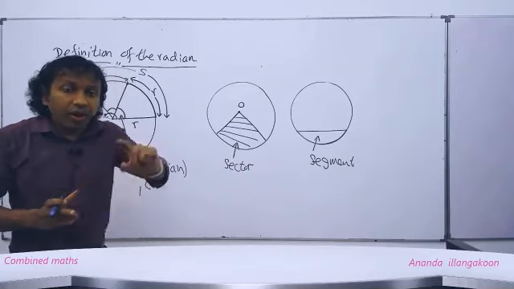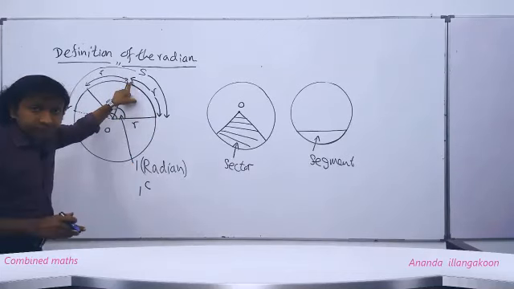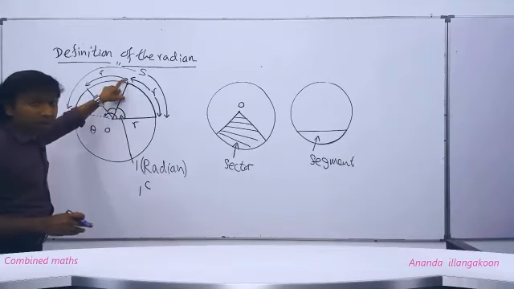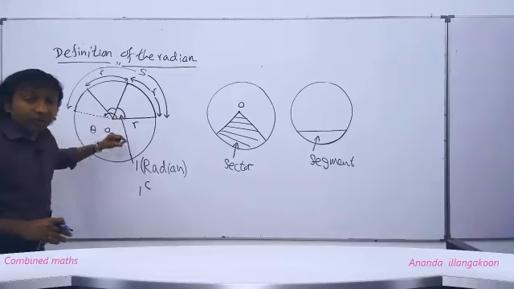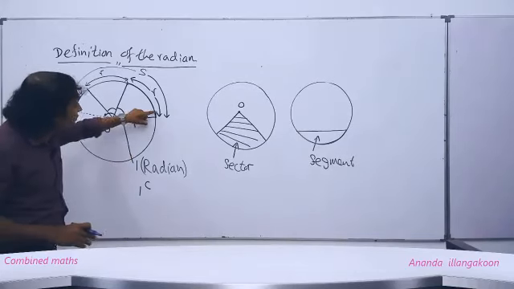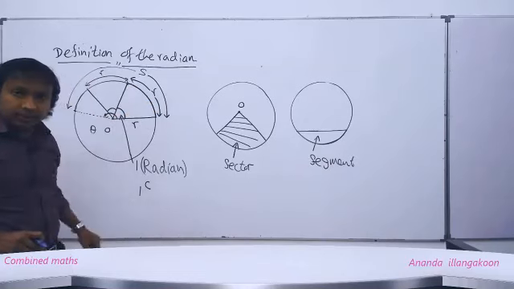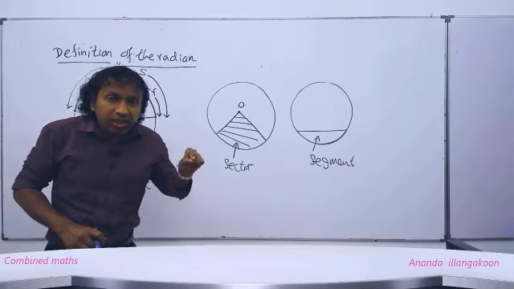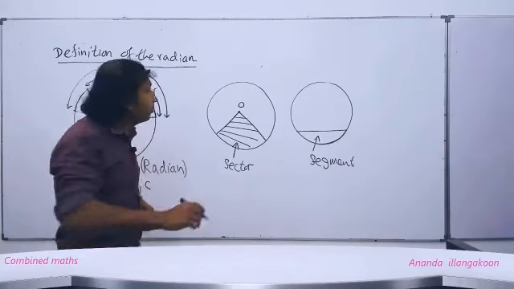Now, you know, an arc of length R subtends 1 radian. Another arc of length R subtends another 1 radian at the center of the circle. Then first of all, we calculate how many such arcs of length R are available in S. How many such arcs are available in the arc S? How do we find that, people? Dividing S by R, no?